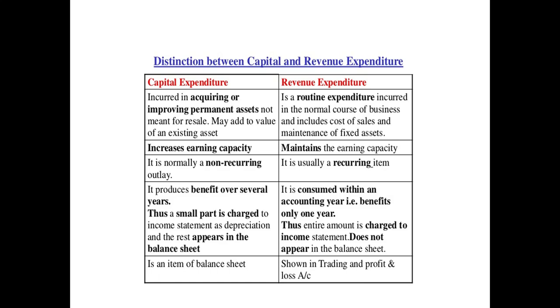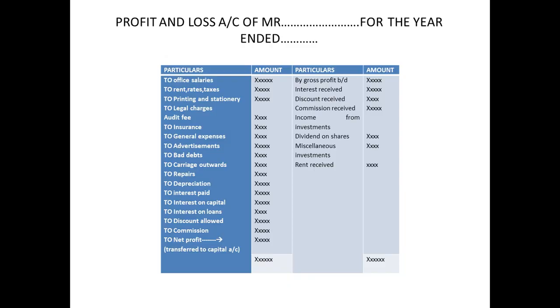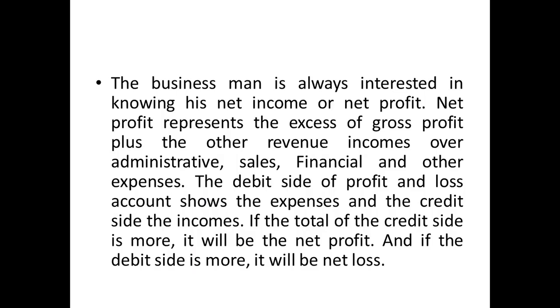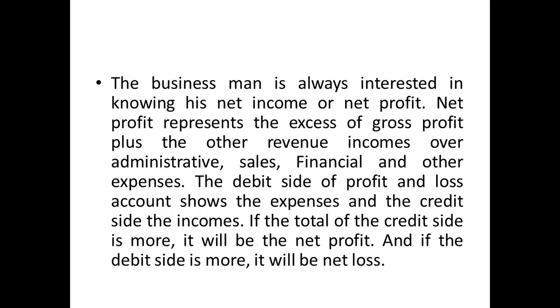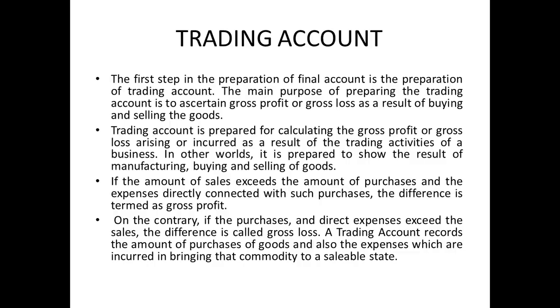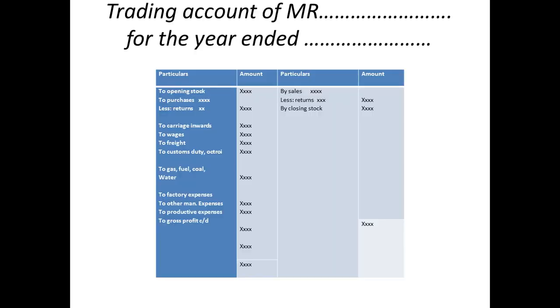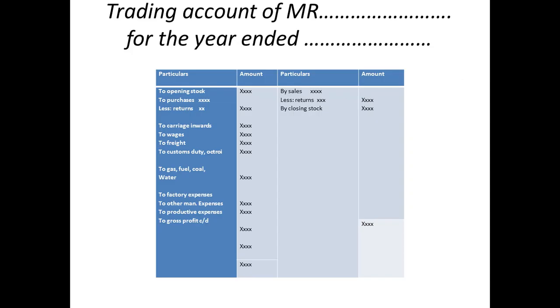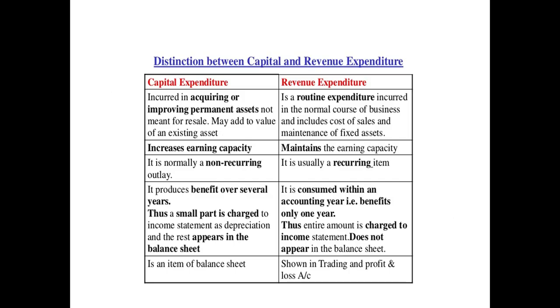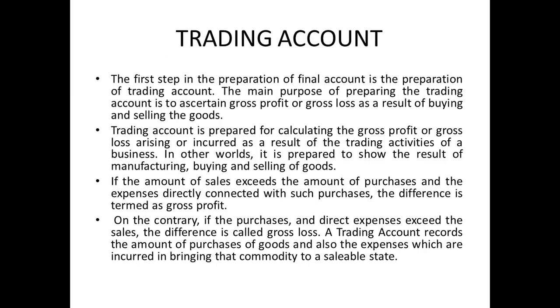So this is the basic difference between what I have explained just now: trading and profit and loss account and balance sheet, which is how these are also called revenue and capital expenditure. Do concentrate; you need to remember which item comes where. Just write down the entire formats of trading and profit and loss account and balance sheet. I am going to explain problems in my next class. This theoretical part is enough for today.